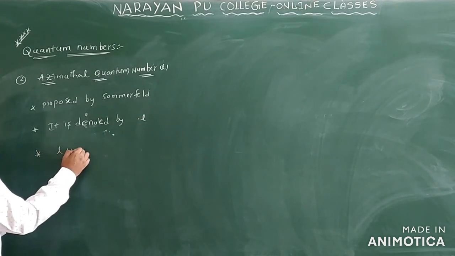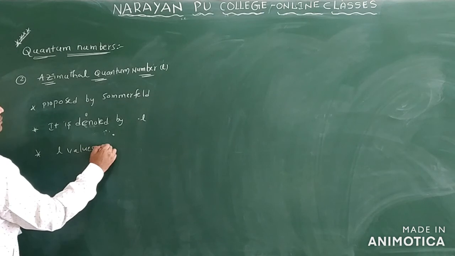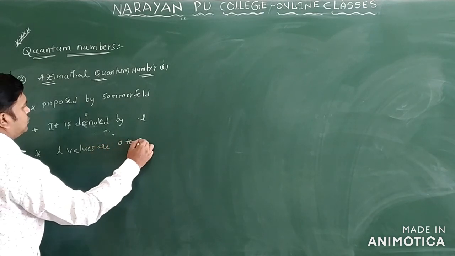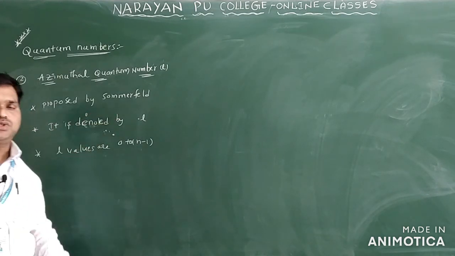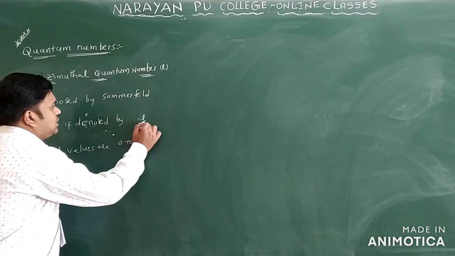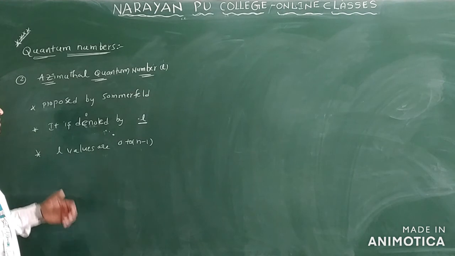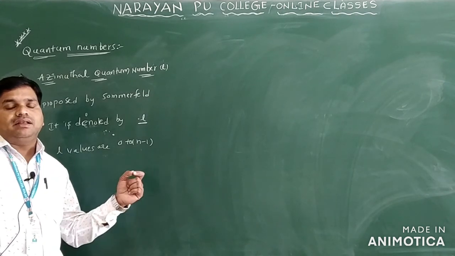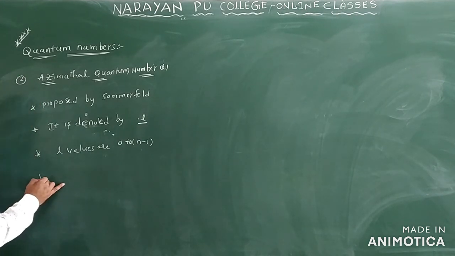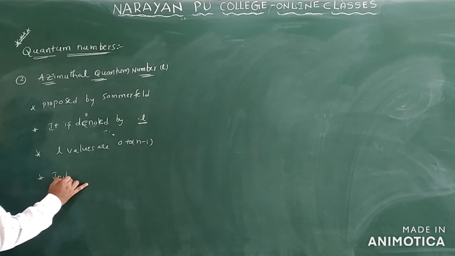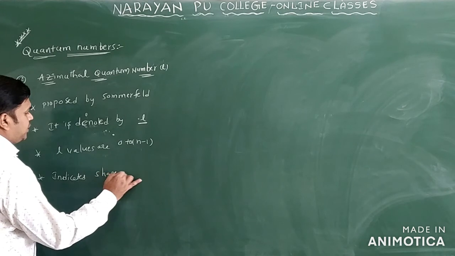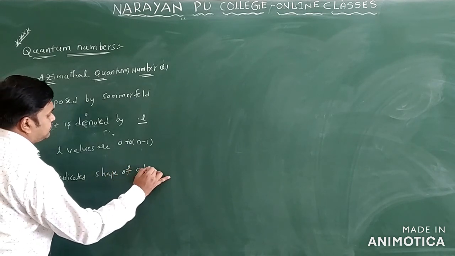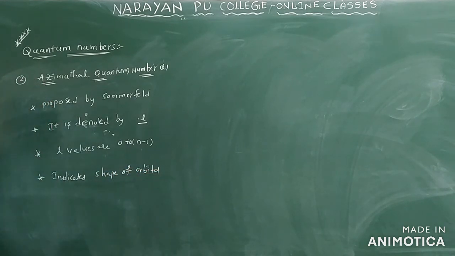L values are ranging from 0 to n minus 1 only. So who proposed this one? Sommerfeld, denoted by L. What are the L values? 0 to n minus 1. It mainly indicates the shape of the orbital only.